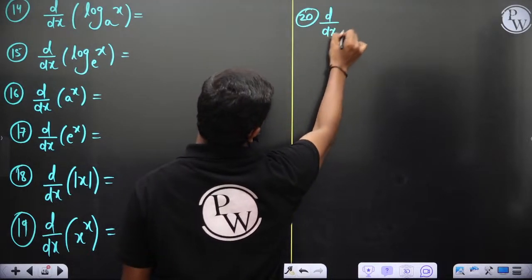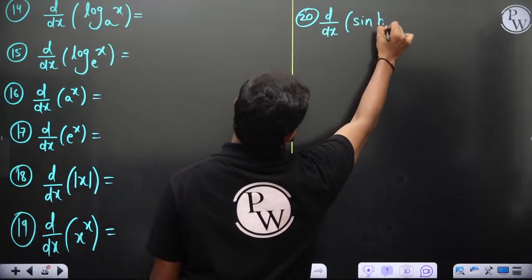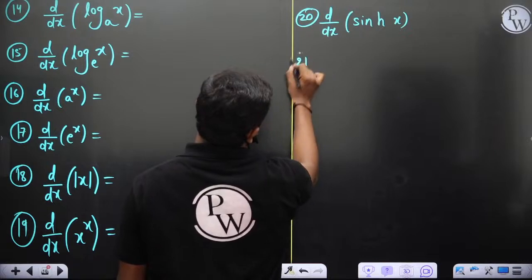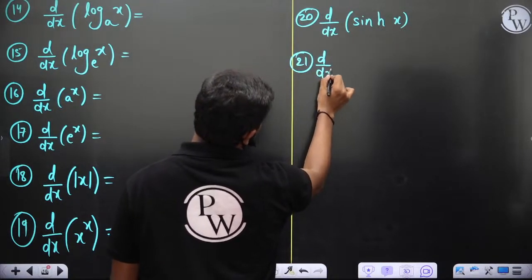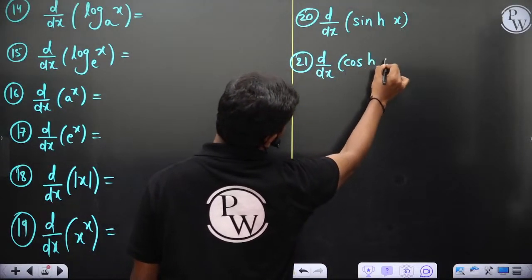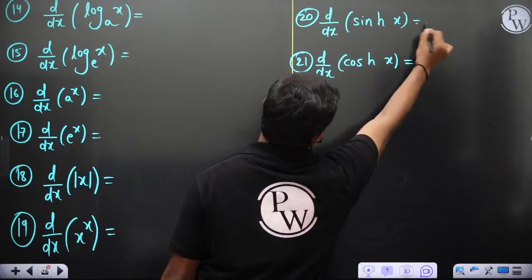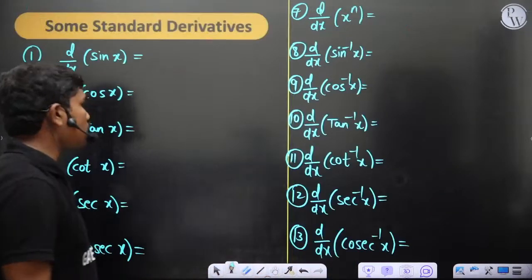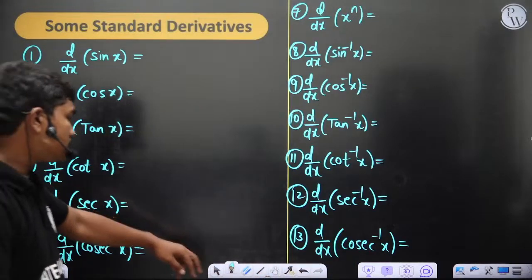Derivative of sine hyperbolic and derivative of cos hyperbolic functions, and you can do the rest of the things based on your calculations. So chalo, now I'll keep filling this list.